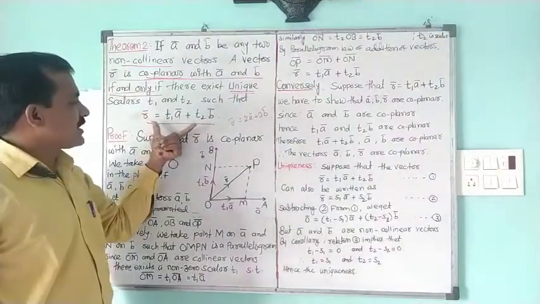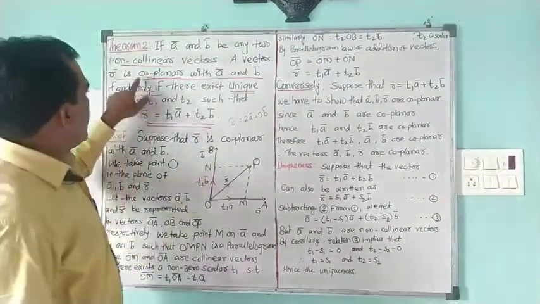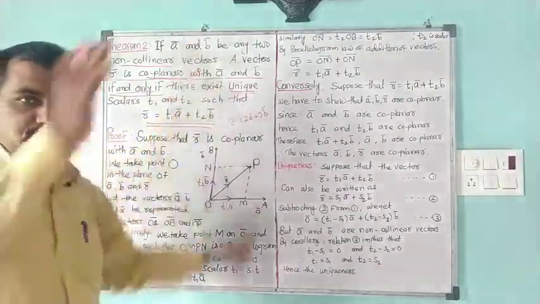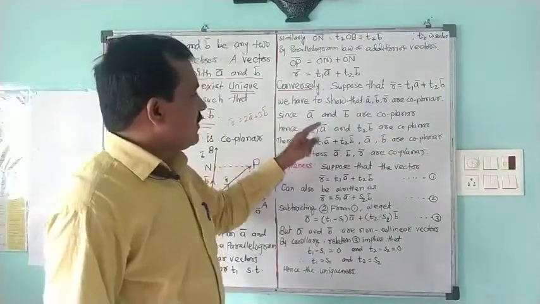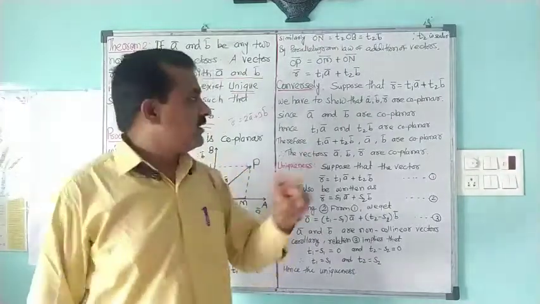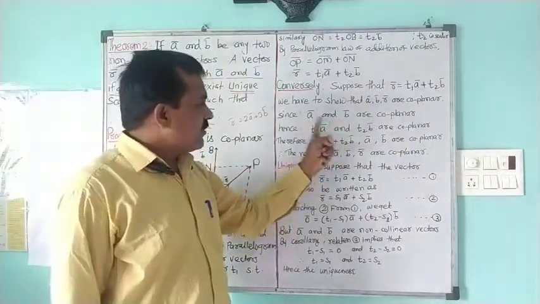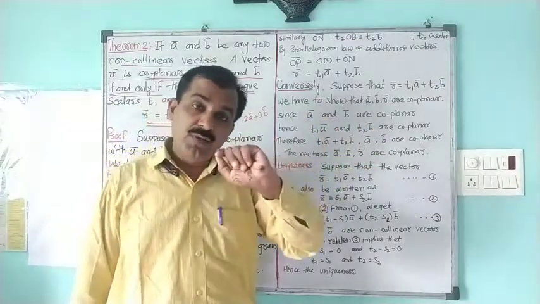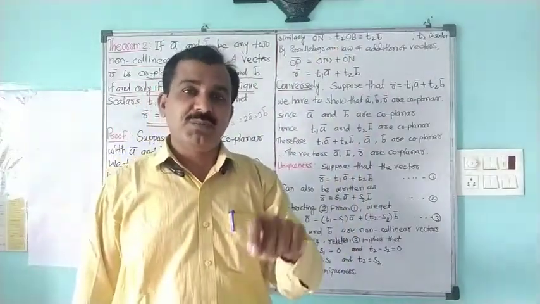What is the vice versa or converse? You are considering this part and you are targeting that these vectors are coplanar. This is the opposite of the previous one. So since the first two vectors, A bar and B bar, we have considered as coplanar vectors, these A bar and B bar are coplanar. We want to show that R bar also lies in the plane of A bar and B bar.